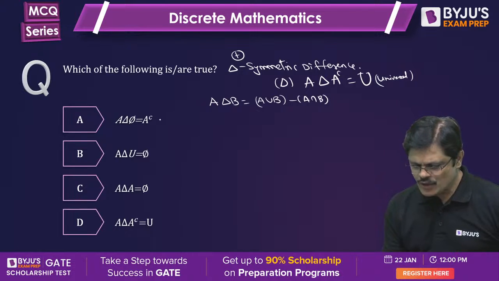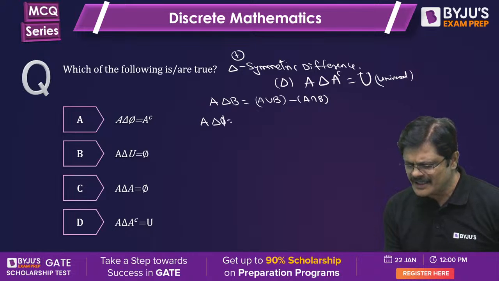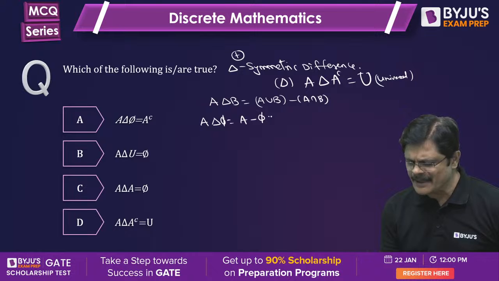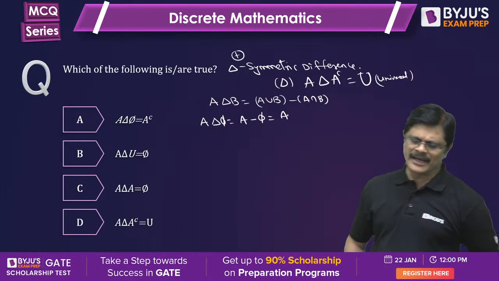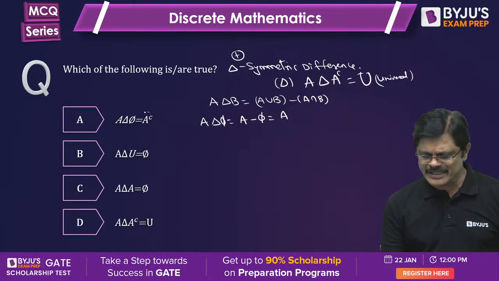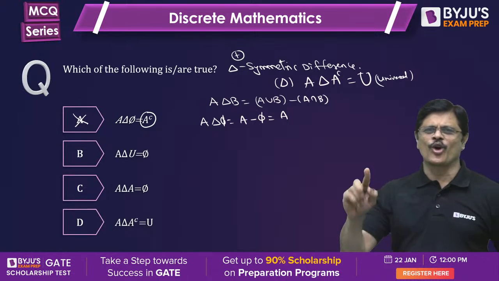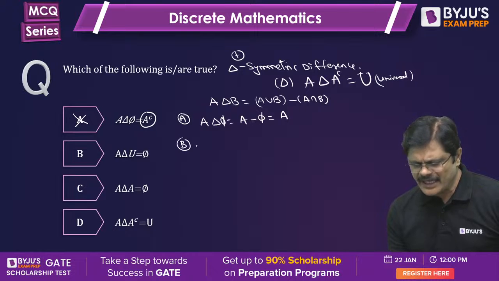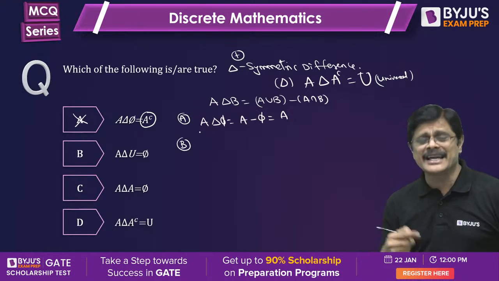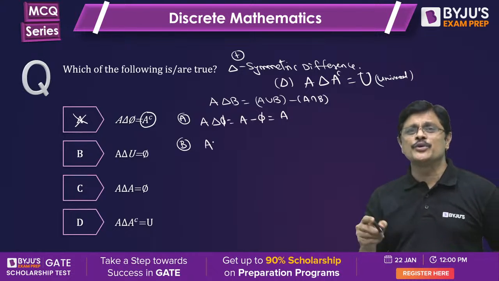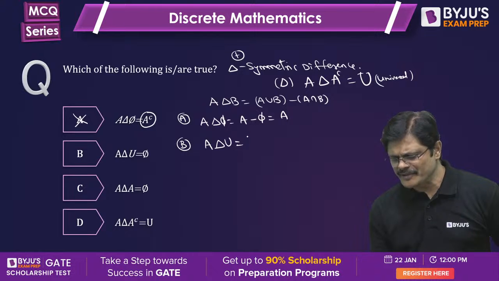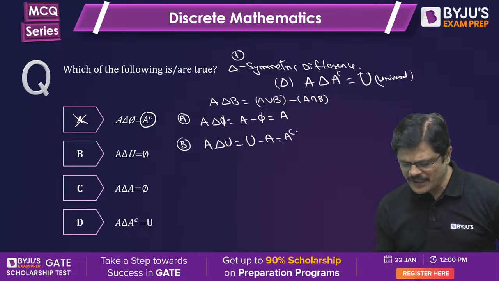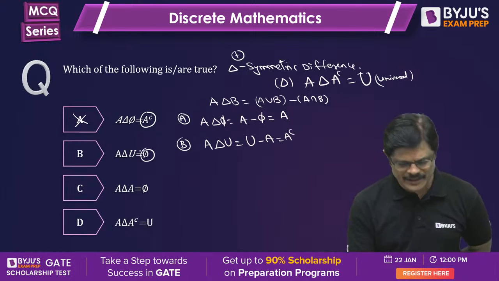Let us check. If you see A delta empty set, A union empty set is A and A intersection empty set is empty, so that should be A minus empty, equal to A. But here we said A complement. Therefore, option A is wrong. Now option B, A delta universal set: A union universal set is universal set, and A intersection universal set is A. This should be equal to A complement, but this says empty set, therefore this is wrong.